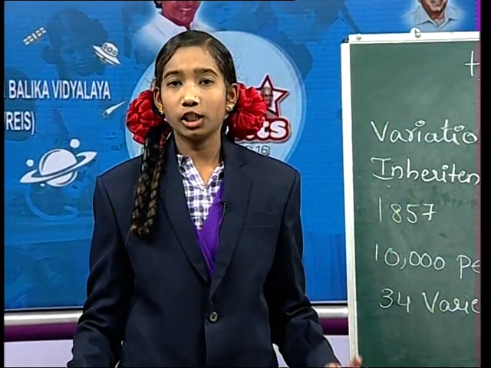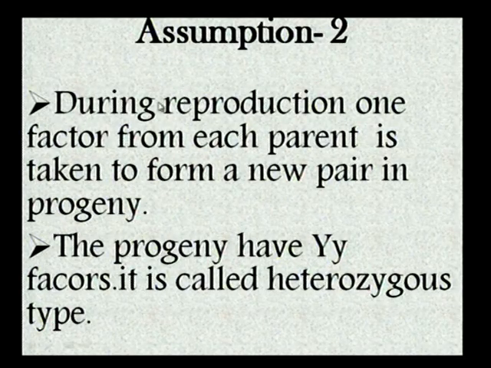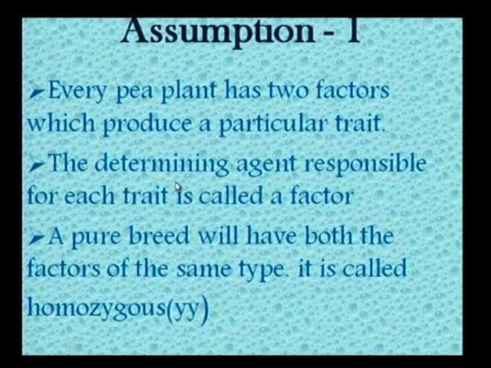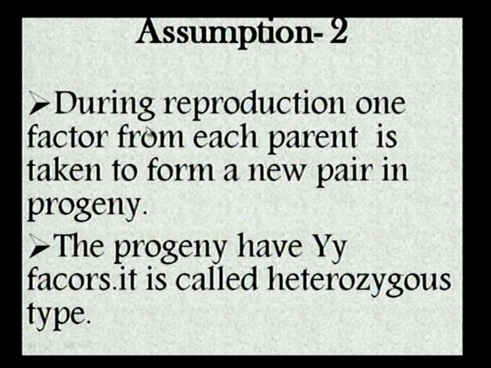Friends, through his experiments, he gave us some assumptions to observe his experiments and observations. First assumption is, every pea plant has two factors which produce a particular trait. The determining agent responsible for each trait is called a factor. A pure breed will have both the factors of the same type. It is called homozygous type. And the second assumption, during reproduction, one factor from each parent is taken to form a new pair in the progeny. And the progeny have capital Y and small y factors. It is called heterozygous type.